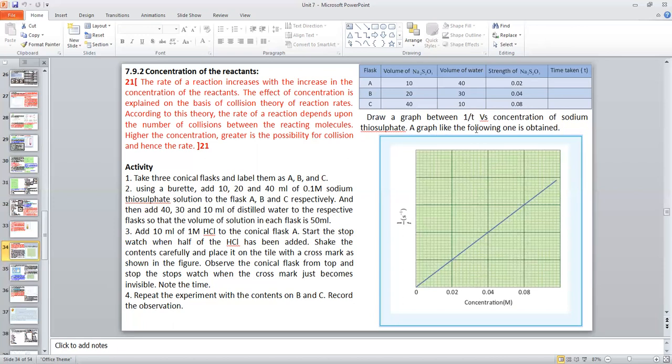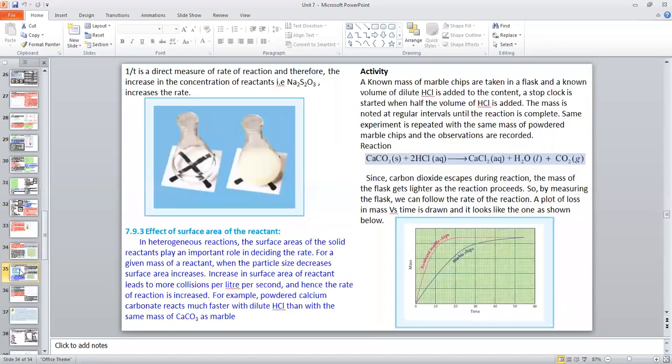A graph like the following one is obtained. Like this, we will get a straight line graph. Along the y-axis we plot 1 by T, on the x-axis concentration in molarity. 1 by T is the direct measure of the rate of reaction, and therefore the increase in the concentration of reactant, that is sodium thiosulfate, increases the rate.